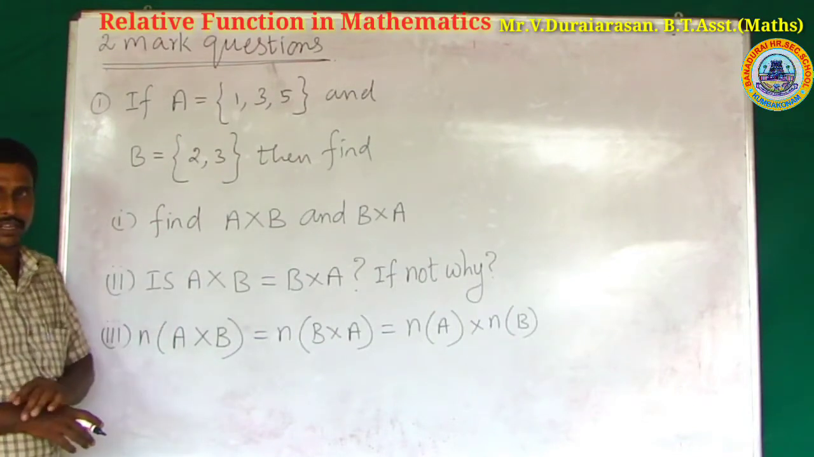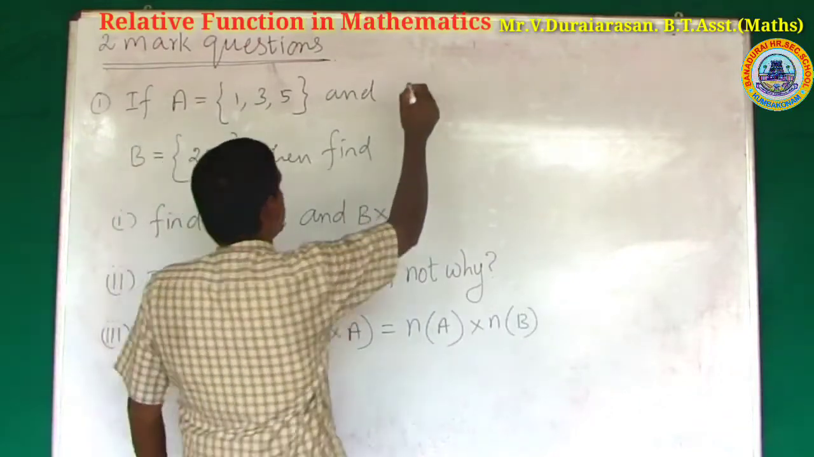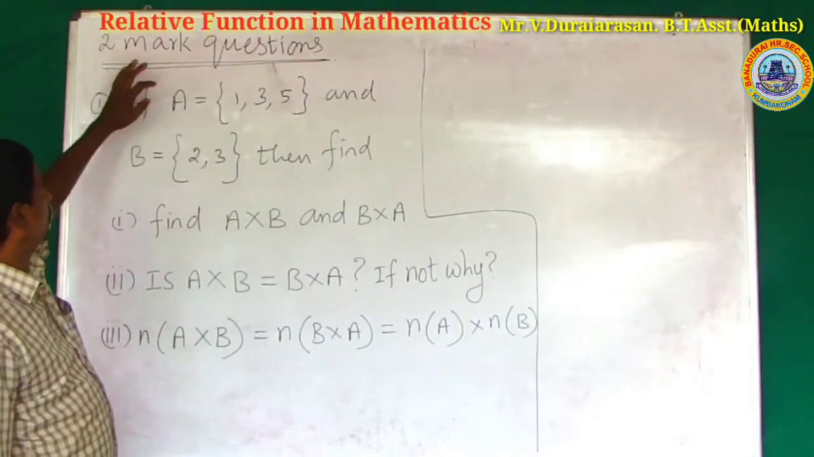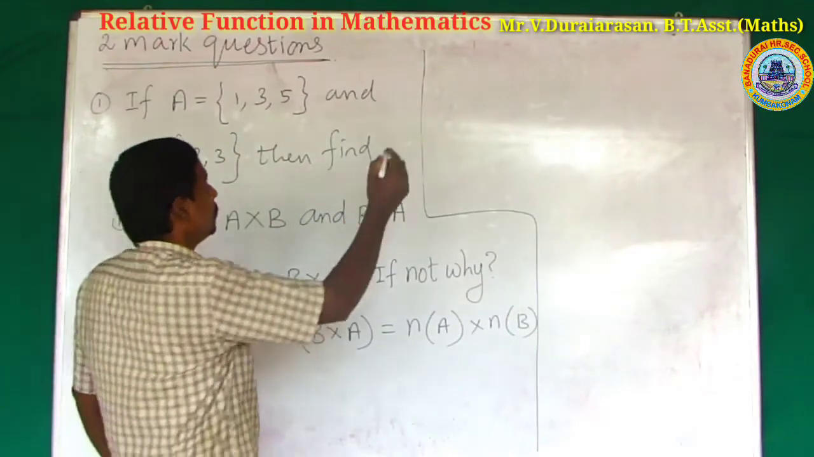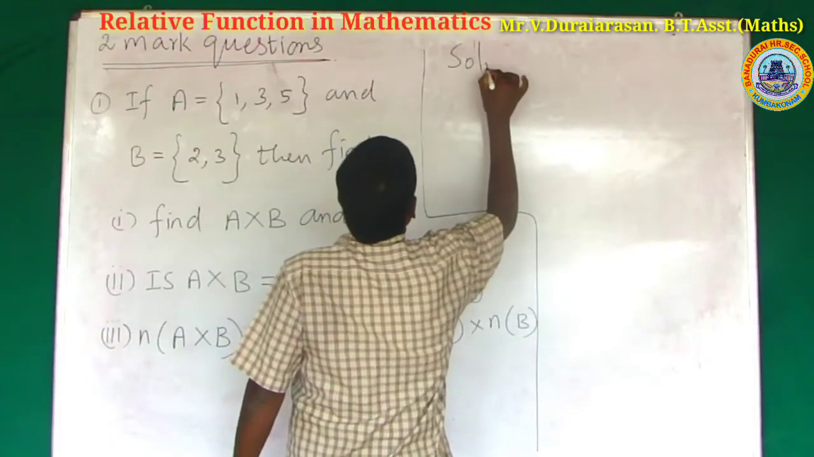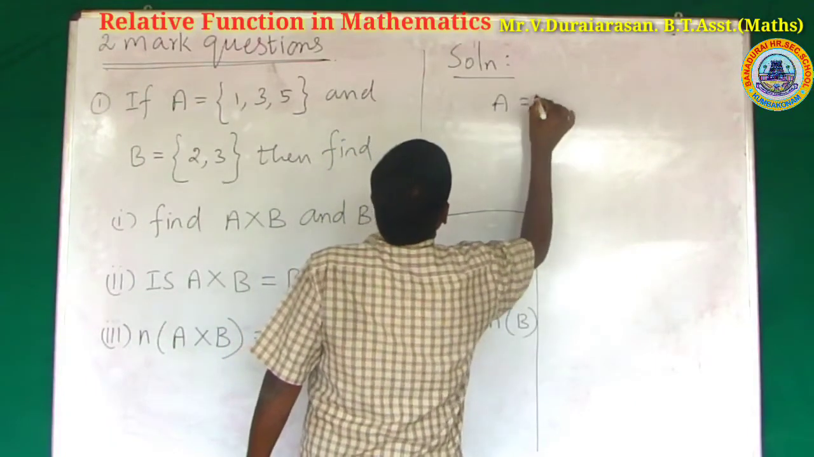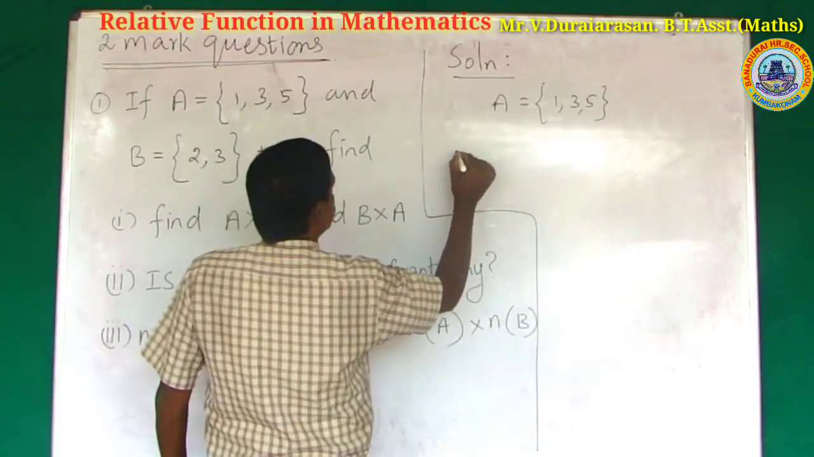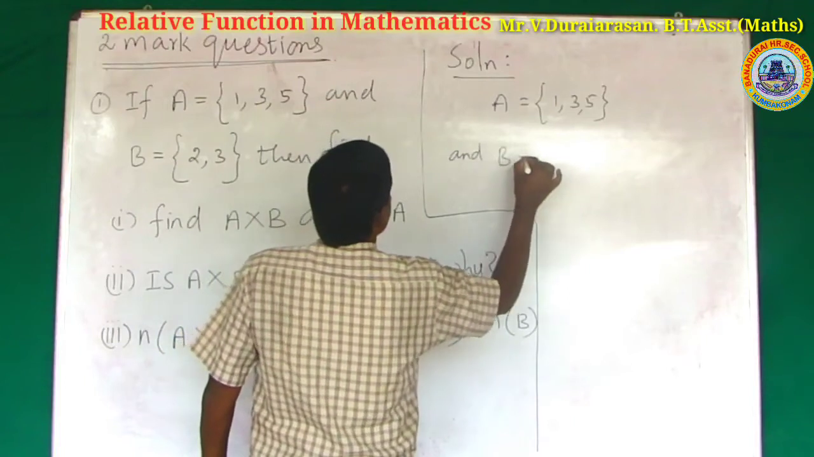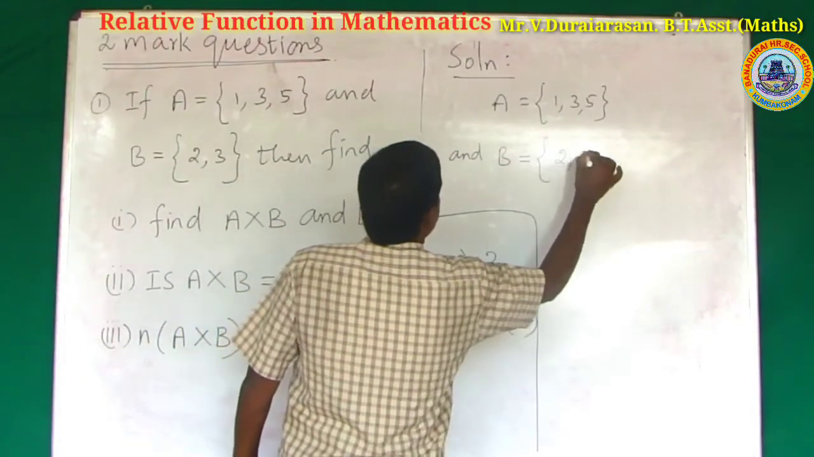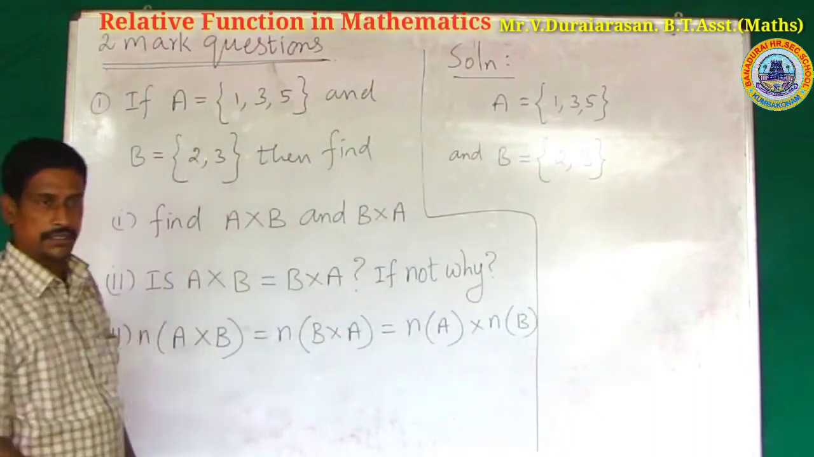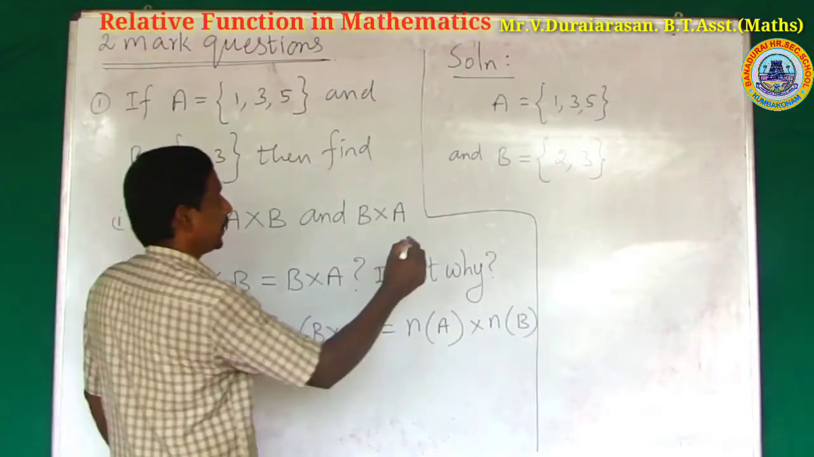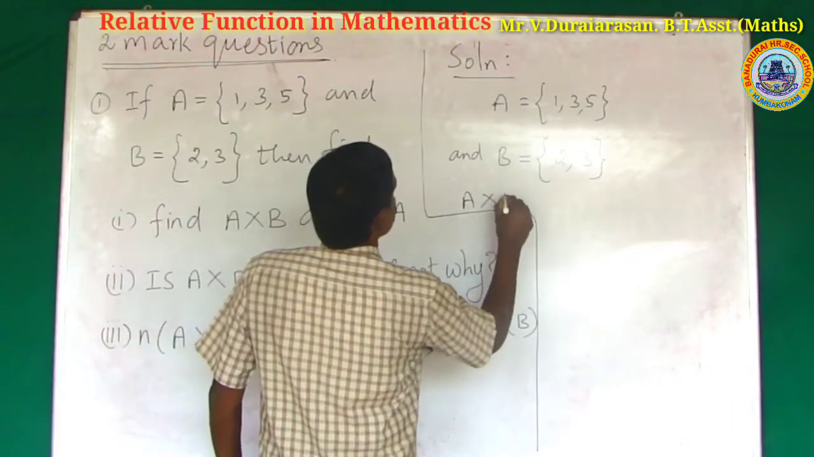Find A cross B. How to find A cross B? What is given? The given two sets: A is equal to {1, 3, 5}, and another set, B is equal to {2, 3}. What is to be found? First, find A cross B.